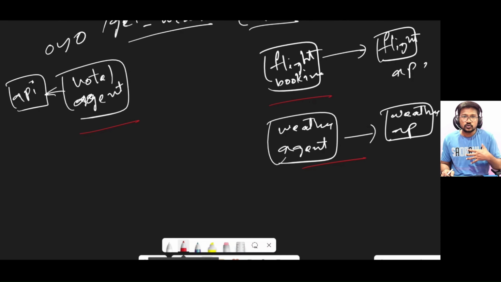Like if you're planning a trip to Goa or Mumbai, then why can't we communicate with all these agents and do our tasks easily? If I'm trying to plan a trip to Goa, then I want to first see flight bookings, then hotel reservations, and first I need to check the weather condition. So I want to interact with three services or three agents here.